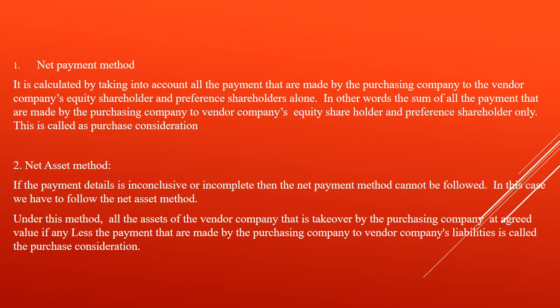If the payment detail is inconclusive or incomplete, then the net payment method cannot be followed. In that case, we will follow the net asset method. Under this method, all the assets of the vendor company that are taken over by the purchasing company at agreed value, if any, less the payments that are made by the purchasing company to the vendor company's liabilities, is called the purchase consideration. Okay, let us see the next slide.